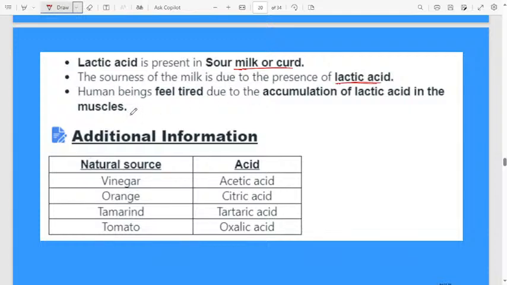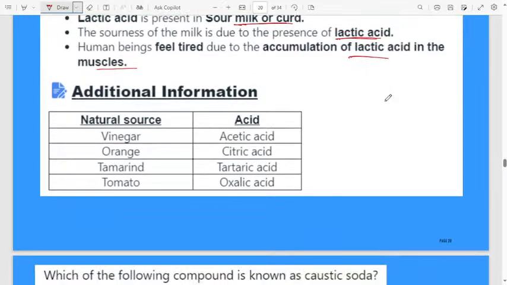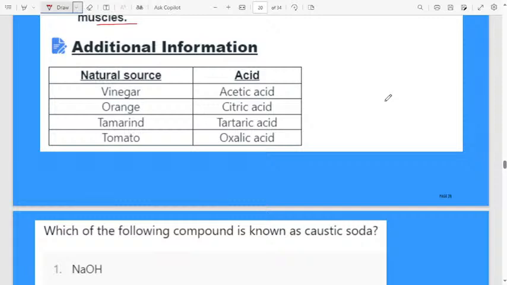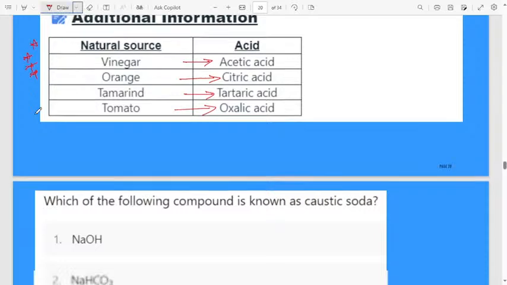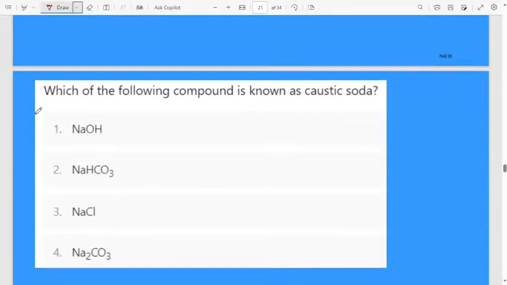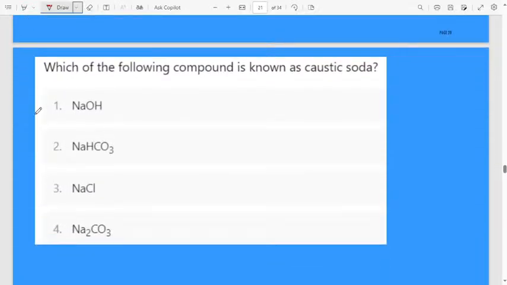Human beings feel tired due to accumulation of lactic acid in the muscles. Okay, then natural sources. Vinegar contains acetic acid. Orange contains citric acid. Turmeric contains tartaric acid. Tomato contains oxalic acid. Remember, we don't know which one they will ask in the exam. Next, which of the following compounds is known as caustic soda?